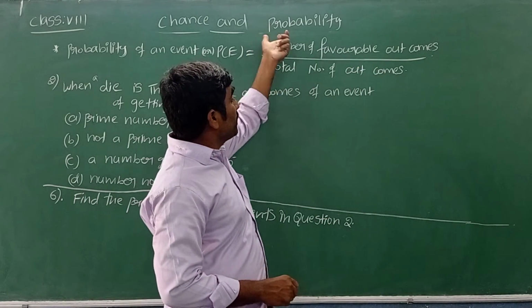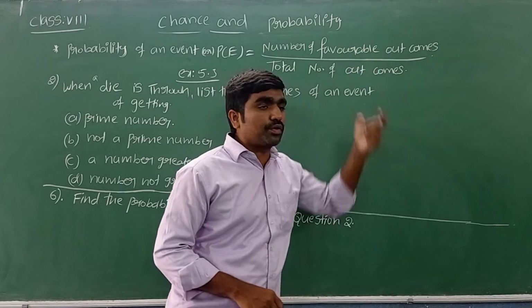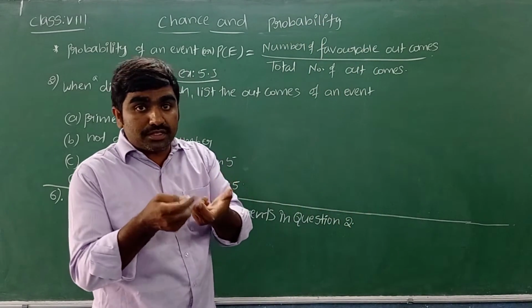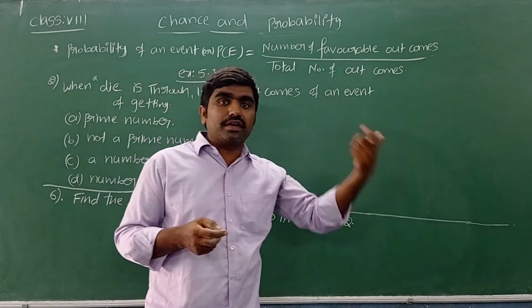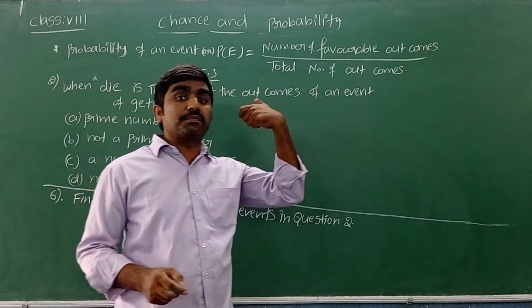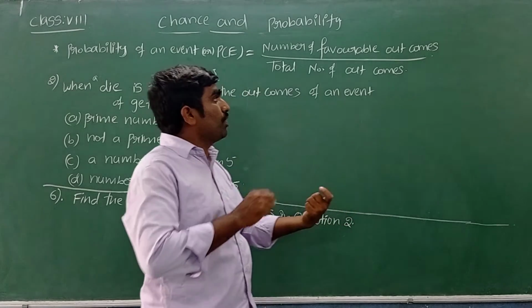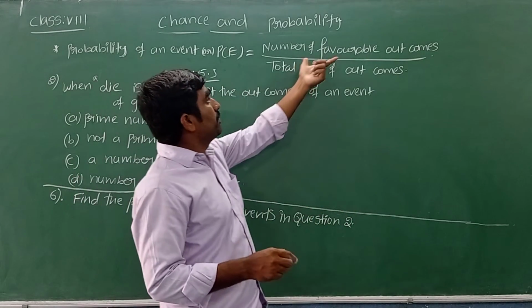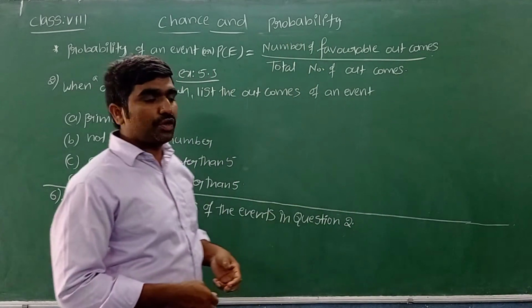In the place of the numerator we have to write the number of favorable outcomes. How many outcomes are favorable for that particular event to happen? Those favorable outcomes, how many are there? That number we can put in the place of the numerator.